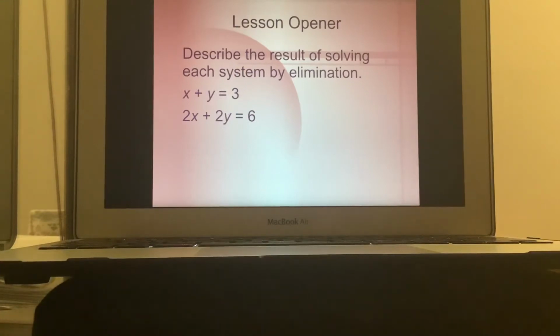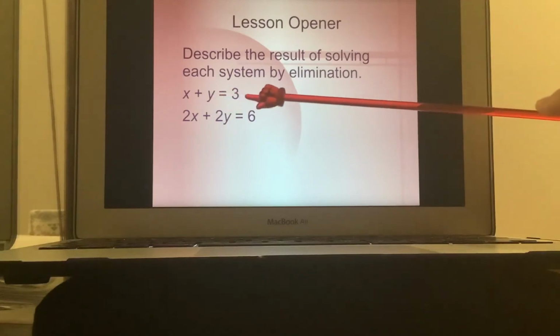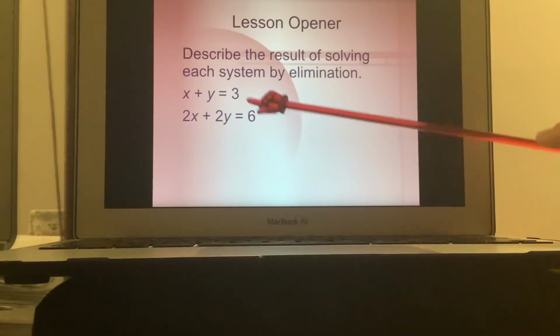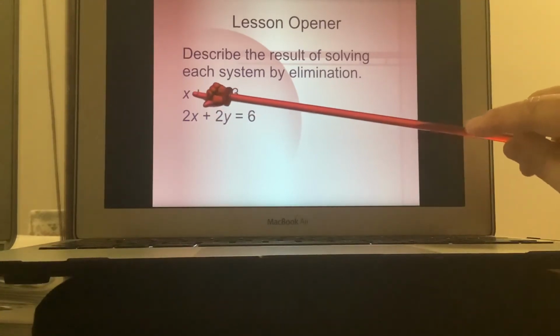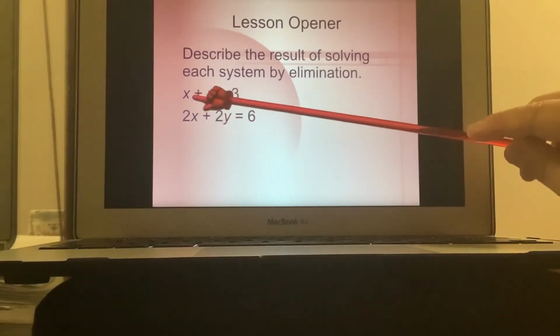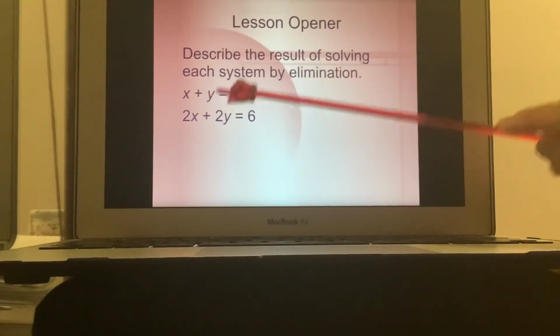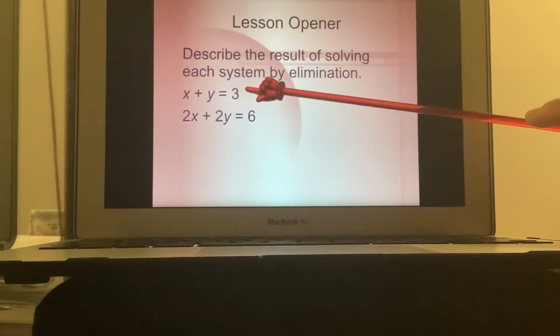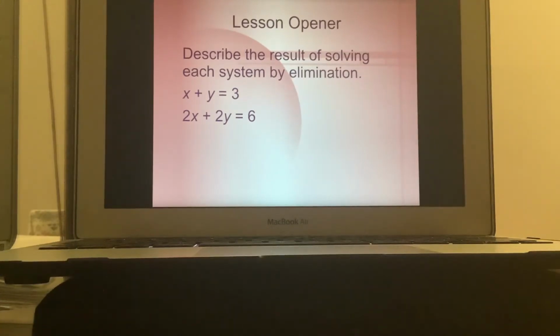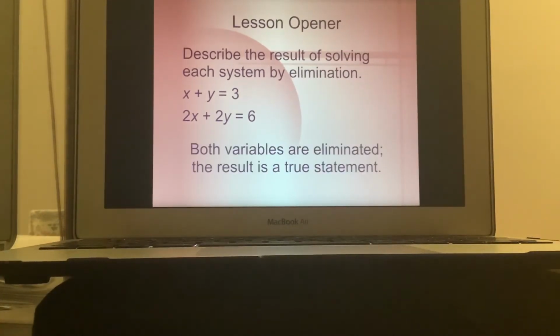And so the result is a false statement. Let's take a look at another example here. Okay, so I've got x plus y equals 3. Here this is 2x plus 2y equals 6. If I multiply to eliminate your x's, you can multiply by 2, right? But then what happens? This becomes 2x plus 2y equals 3 times 2, which is 6. That actually becomes the exact same equation. And so again, both variables are eliminated, and the result here is a true statement.